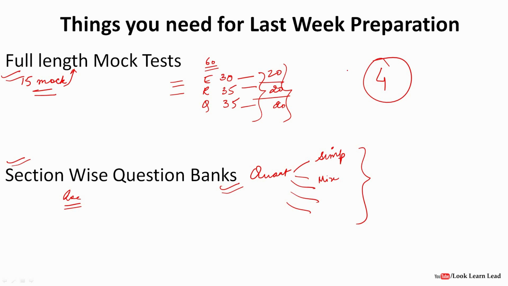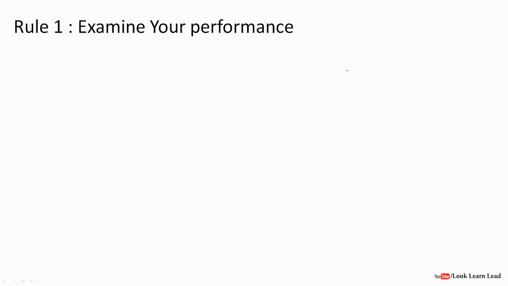Let's see. The first rule is examine your performance. That is, you have to analyze your performance while giving your mock test. Attempt a full mock test in the given time of 60 minutes, and try to solve the questions with 80 to 90% accuracy.